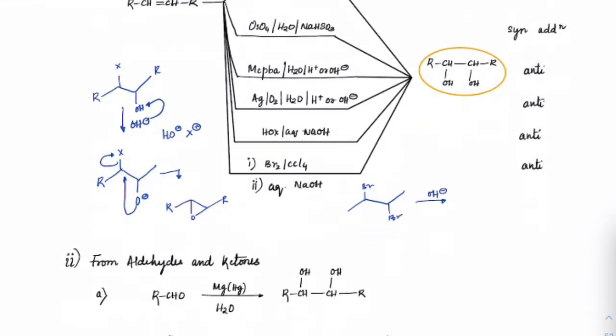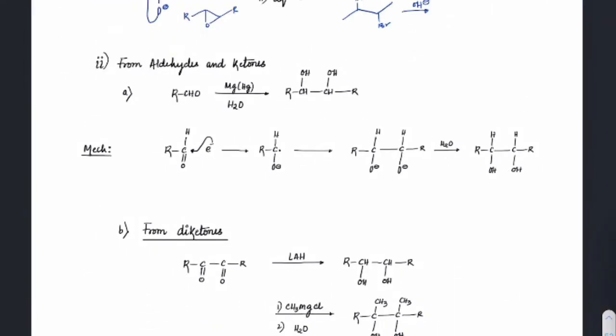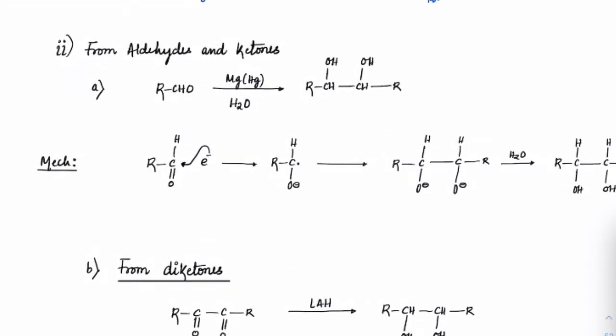The second way of preparing diols is from aldehydes and ketones. So if you check out here, RCHO, an aldehyde, if you treat that with magnesium amalgam and then hydrolyze it. You have seen this mechanism before also.